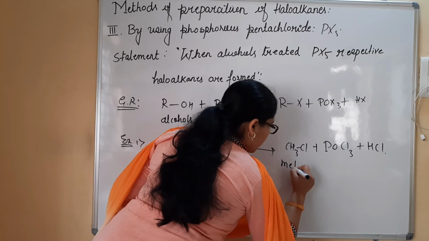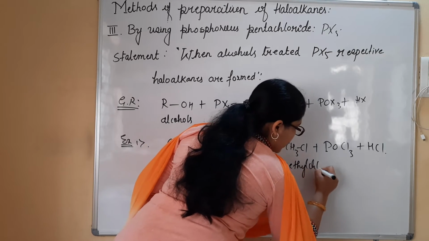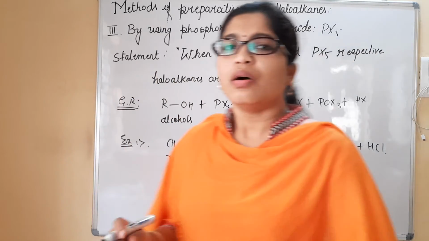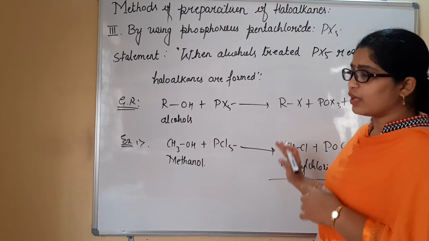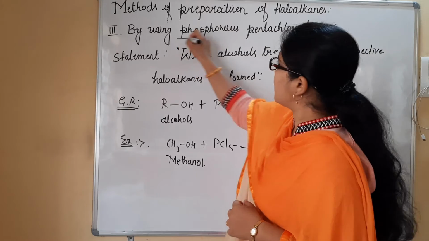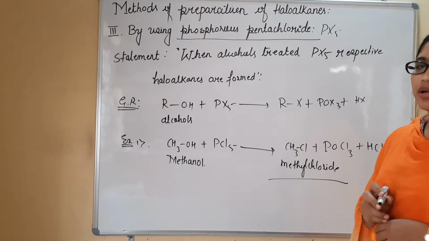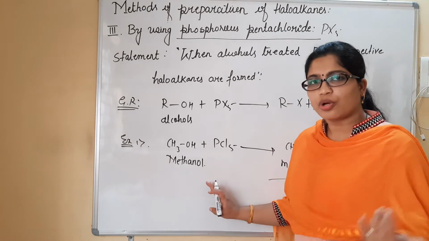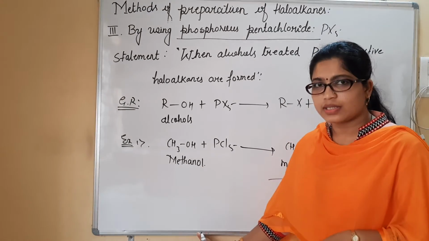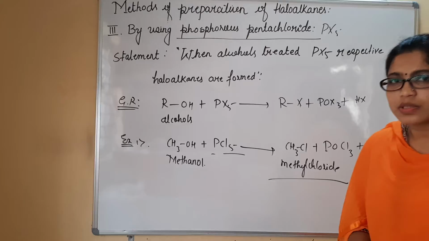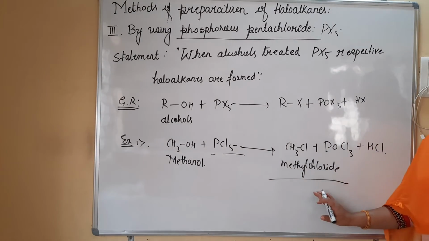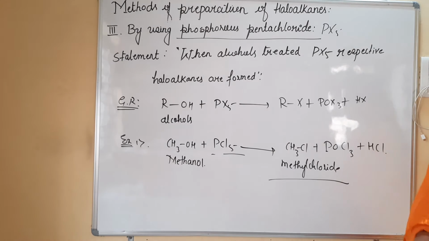So methyl chloride is obtained here as a haloalkane. Any example you can consider here, not only methanol but ethanol, propanol, butanol. Just by treating with phosphorus pentachloride, we are going to obtain the respective haloalkanes.